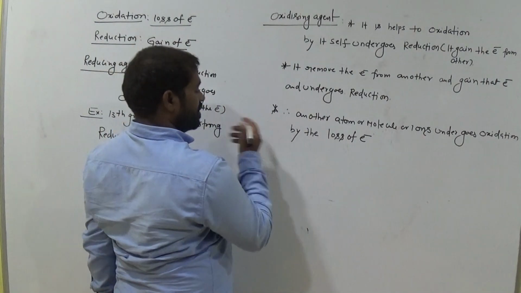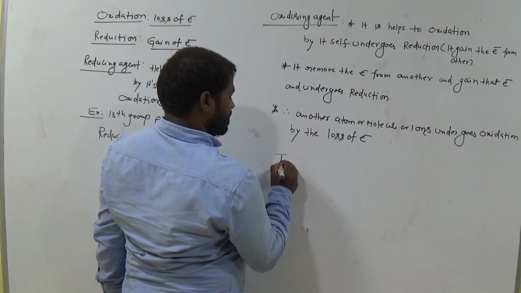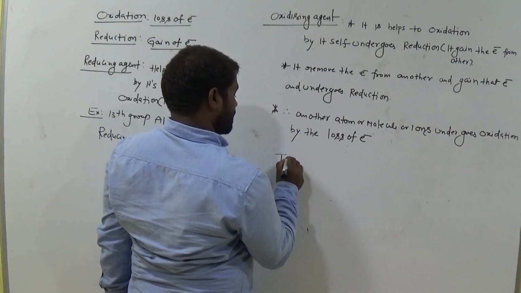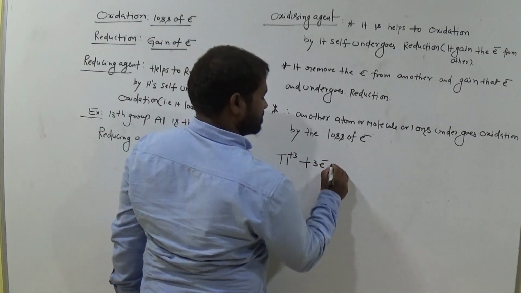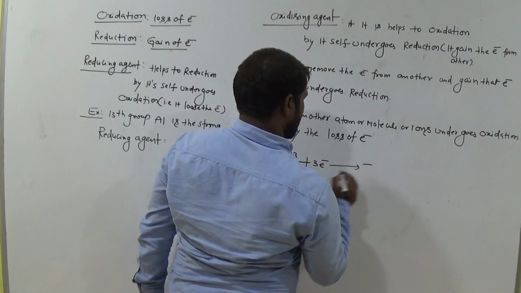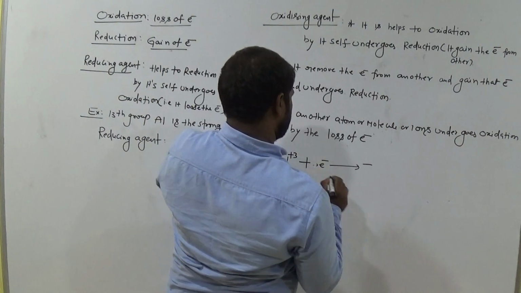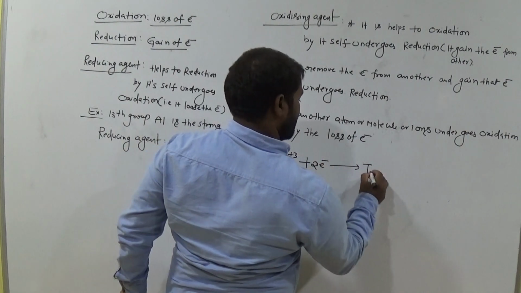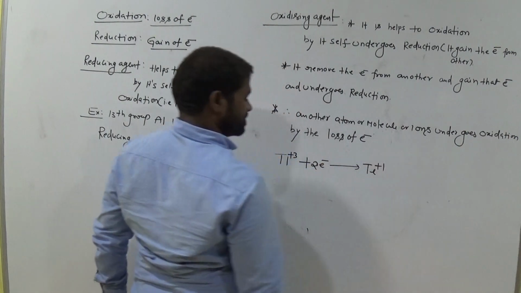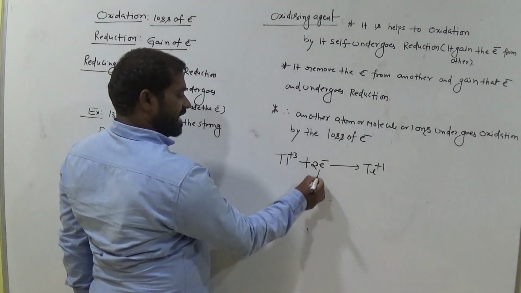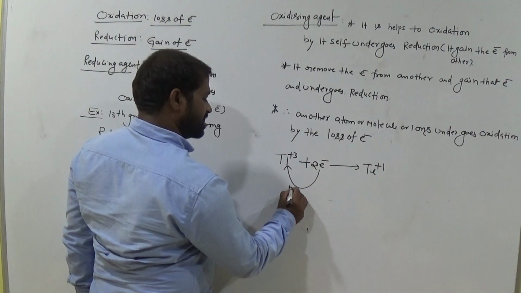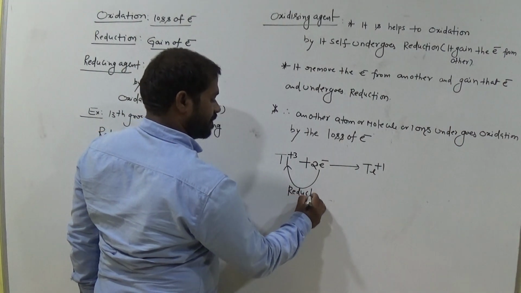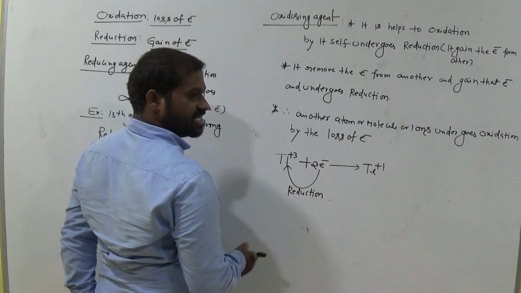Okay? So for example, thallium plus 3, it gained 2 electrons and converted to thallium plus. It gains the electron or not? Gaining of electron is called reduction.